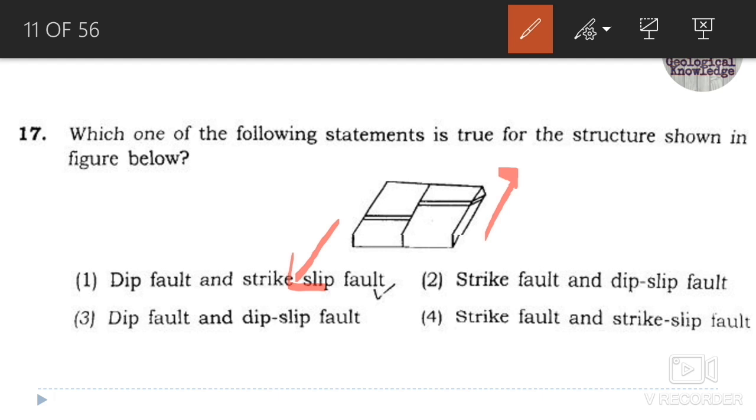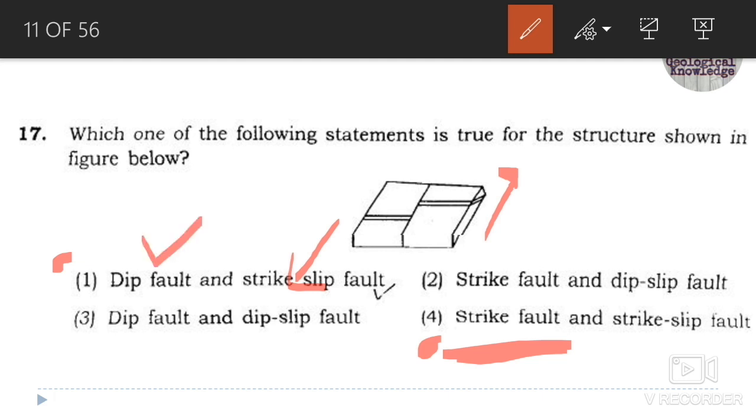Now you can eliminate the options. It will be either option A or option 4, because you have pointed out that this is a strike slip fault. Now you are left with two options: whether it is a strike fault, or whether it is a dip fault.